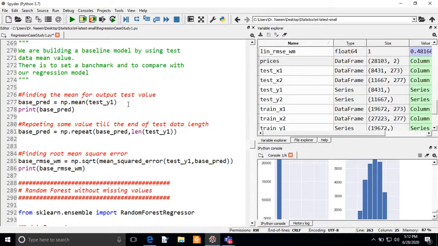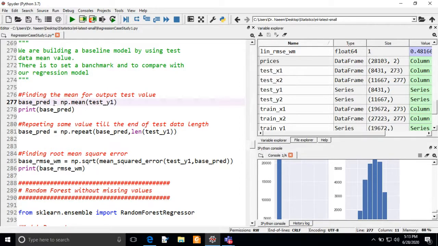Now we are going to build a baseline model before building the regression model and the random forest model. Why? Because we need a baseline model. It will set the benchmark for us, and we can compare this benchmark model with the models that we are going to build in future, in order to compare the metrics.